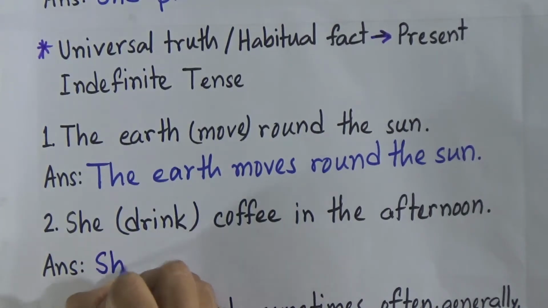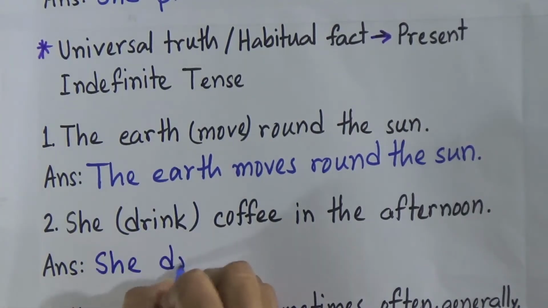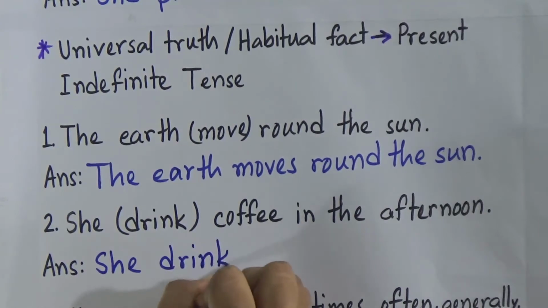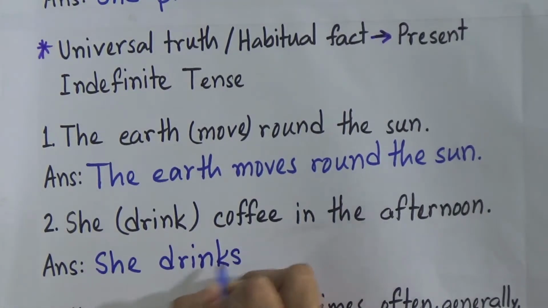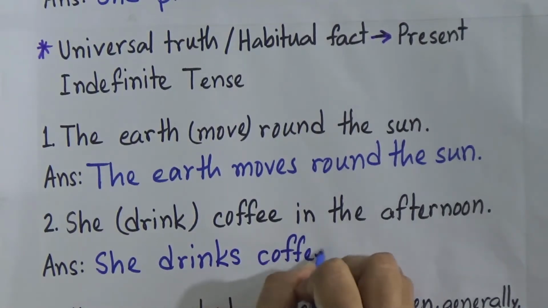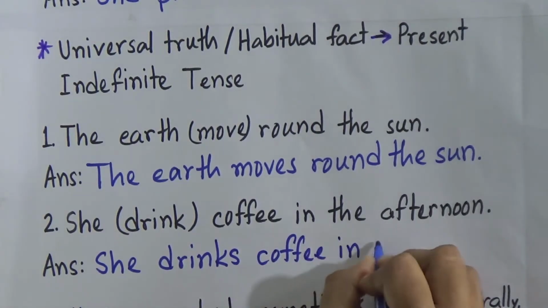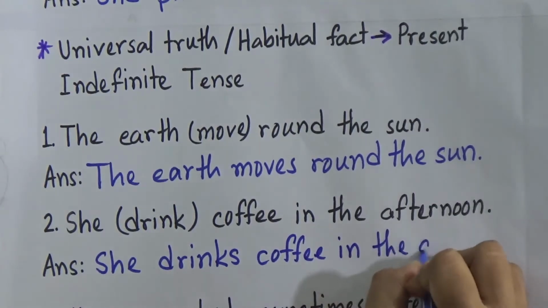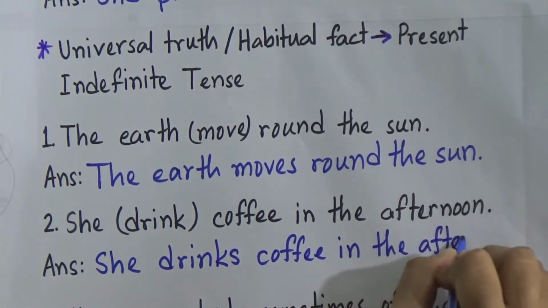So our subject is she. Now we will write the verb drink and add s. She drinks. Now the rest of the sentence: she drinks coffee in the afternoon.